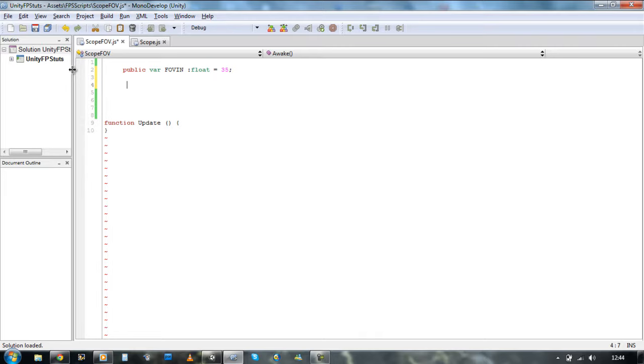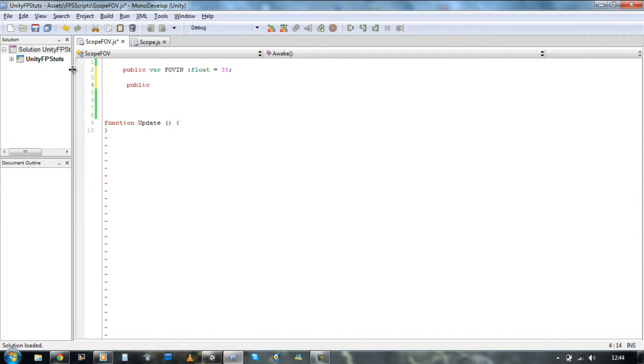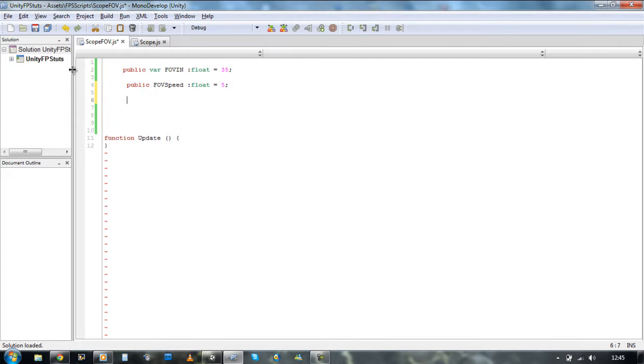Next we're gonna create the speed it zooms in, so public var FOV speed, we're going to set it as a float. It's going to be equals to 5 for the time being. We also want a boolean like we did before to check if aim is false or true.